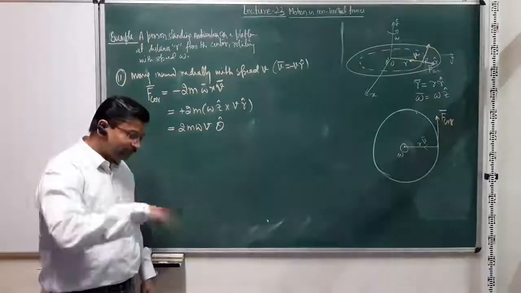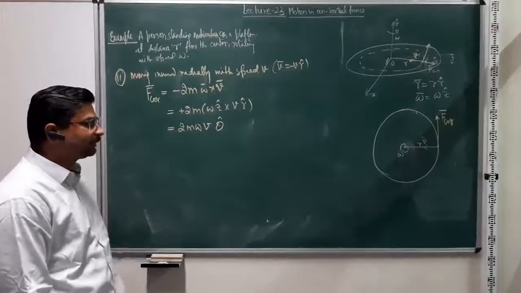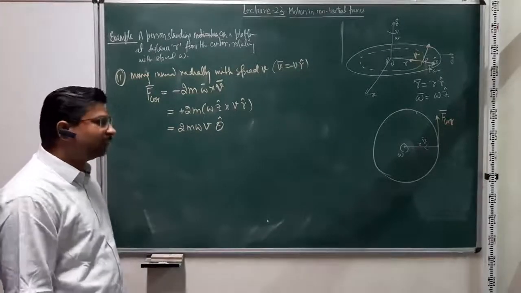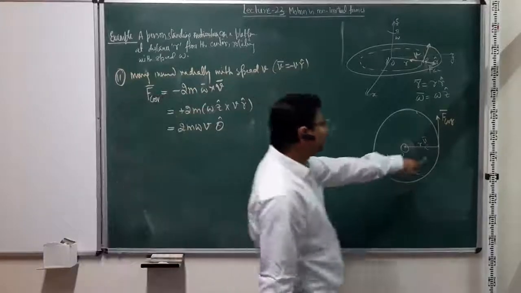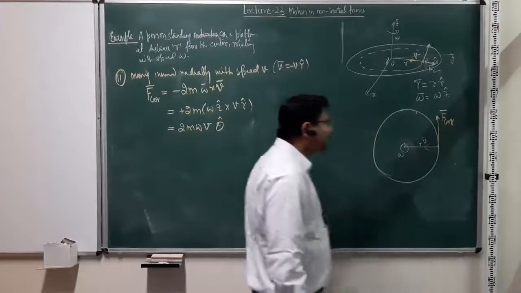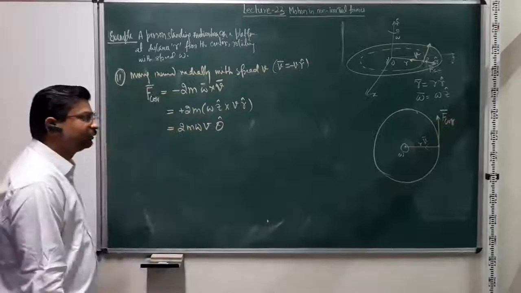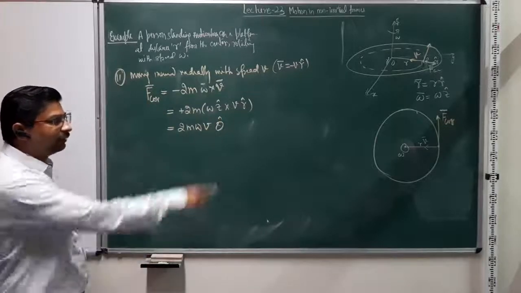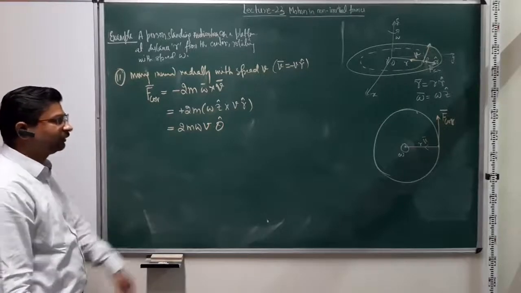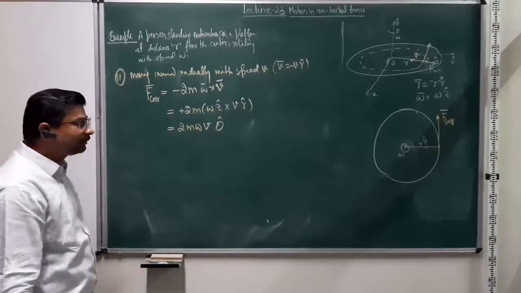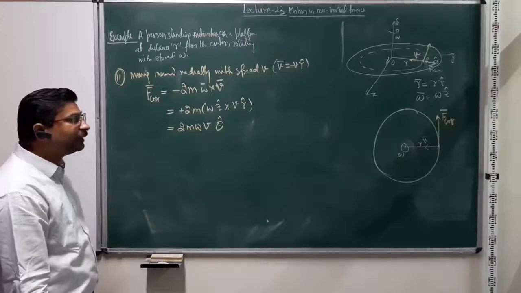So when you go to the playground and stand still on the rotating platform, you feel an outward push. If you now want to go towards the center of the platform, one would feel a sideways push, or a tangential push, the direction of which is defined by whether we are moving inward or outward with respect to the sense of rotation. And that is the Coriolis force that one feels.